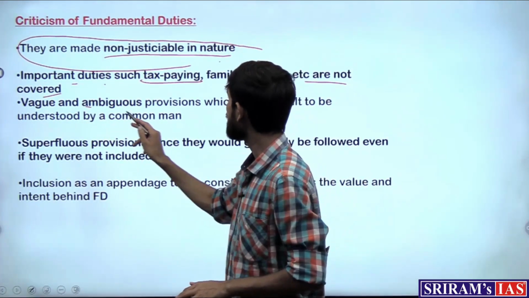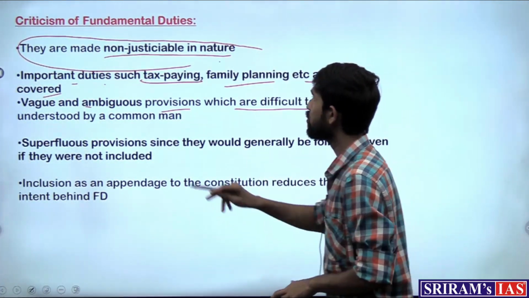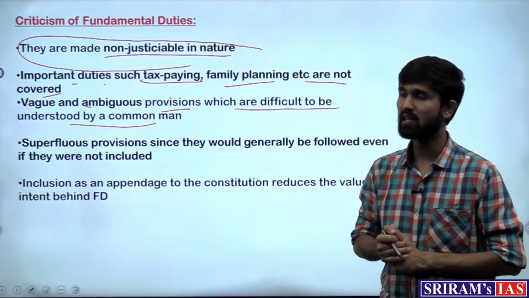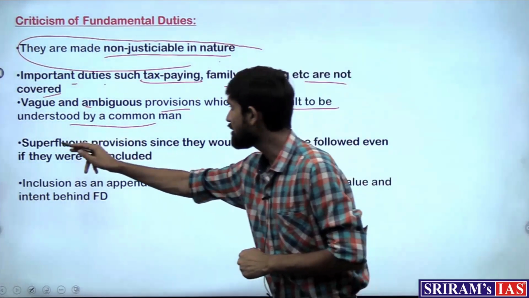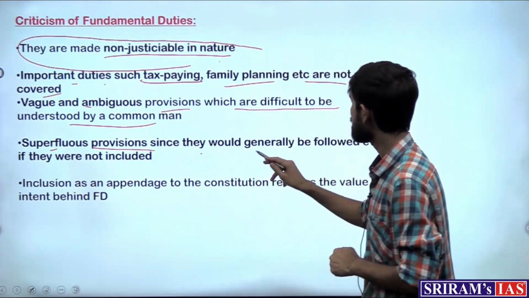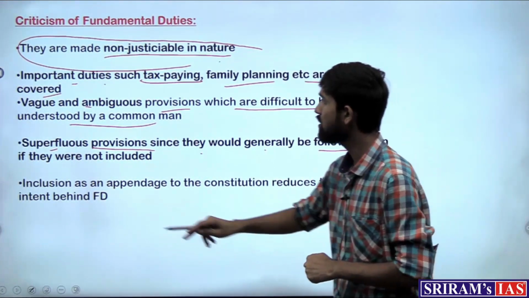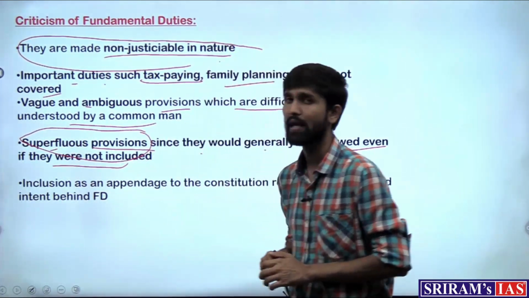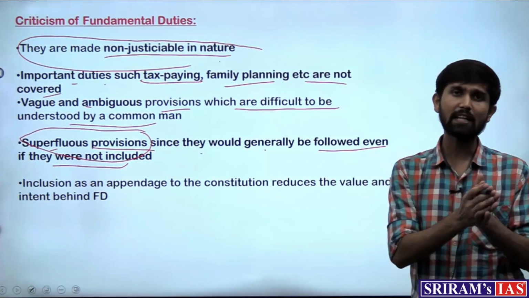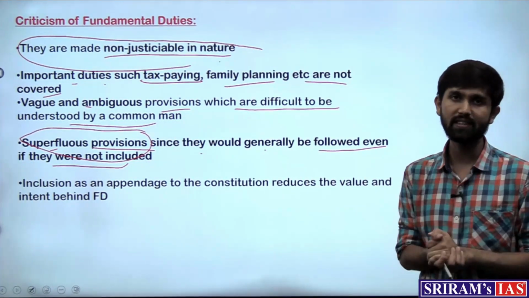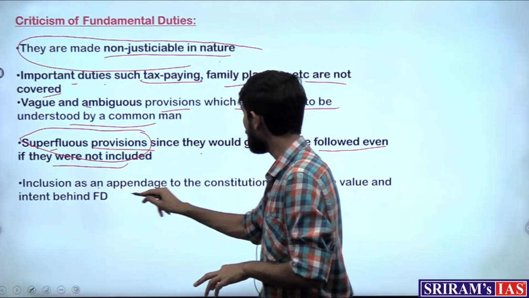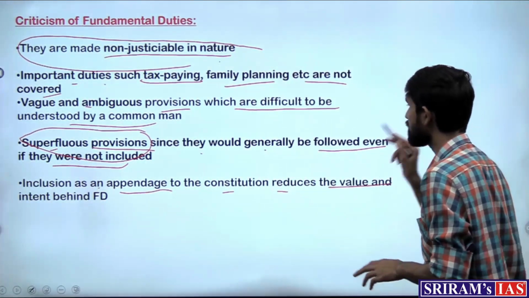Then vague and ambiguous provisions which are difficult to understand by a common man. The wordings of the fundamental duties are quite complex and vague. And superfluous provisions, since they would generally be followed even if they were not included. So certain superfluous provisions are also there, which certain experts feel need not necessarily be mentioned in the Constitution. And inclusion as an appendage to the Constitution reduces the value and